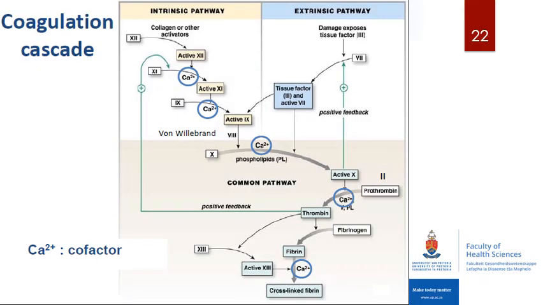So as you can see, calcium is a very important cofactor in the activation of your coagulation cascade. It's important for the activation of factor 11, for the activation of factor 9, the activation of factor 10, of thrombin, and the stabilization of your fibrin clot. So it plays a very important role in the coagulation cascade.